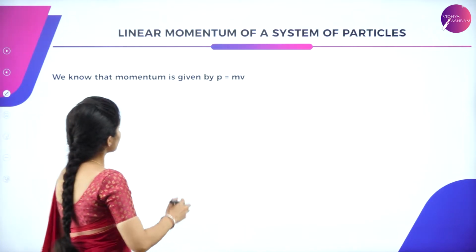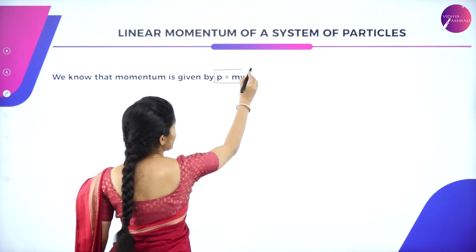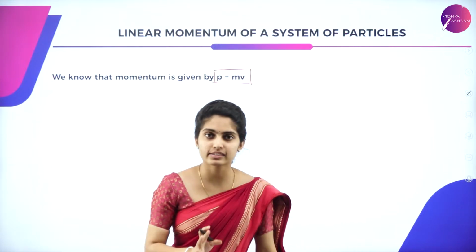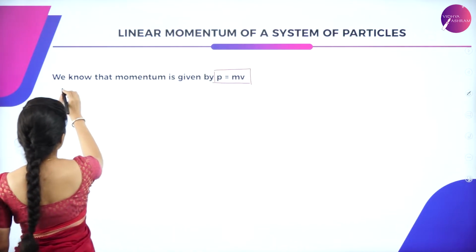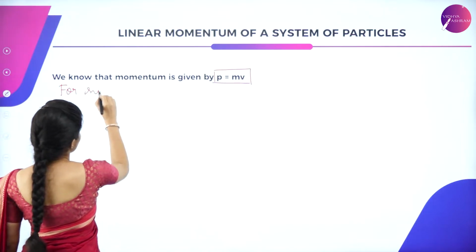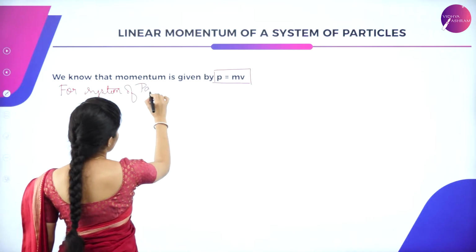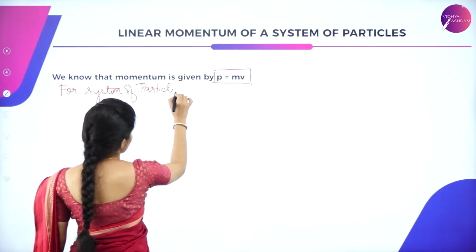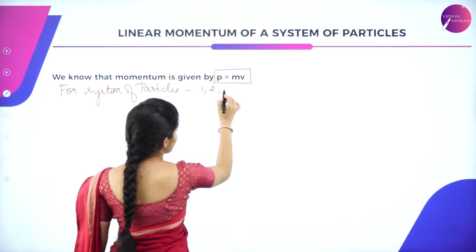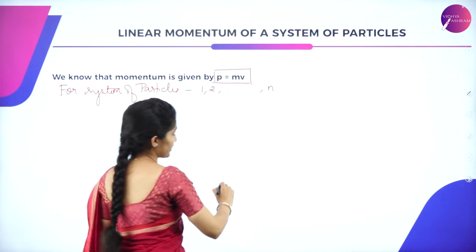We know that momentum is given by P is equal to m into V, which is a product of mass and velocity. So for a system of particles, probably it is like 1, 2, first particle, second particle, goes up till the nth particle.